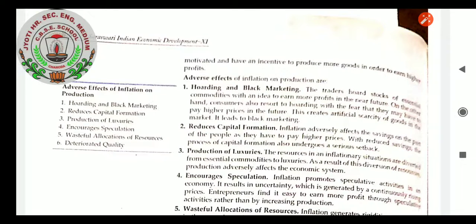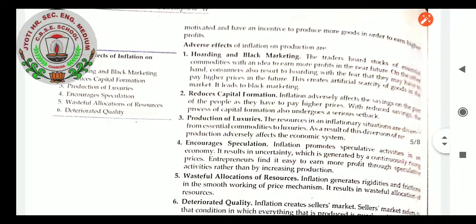Reduces capital formation. Definitely, capital cannot be formed in a situation where investment is very low. Inflation adversely affects the savings of the poor, as they have to pay higher prices. With reduced savings, the process of capital formation also undergoes a serious setback. Definitely, when you have less saving, how could you think about capital formation? It is very difficult for them.